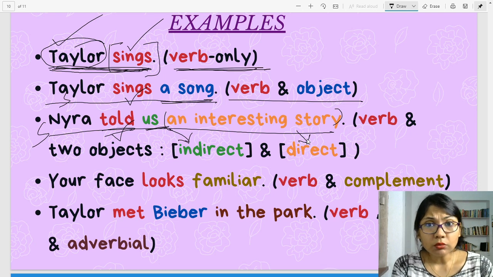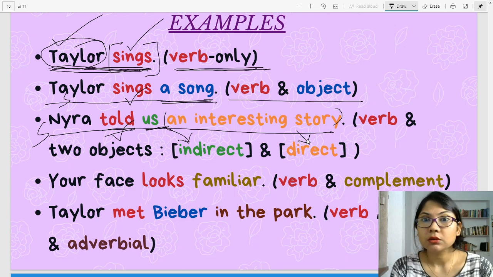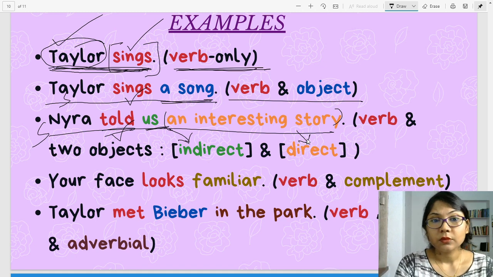Now how will you know which object is known as the direct object and which is the indirect object? Very simple. You have to ask the question what or whom. So let's ask. Naira told what? Naira told an interesting story.